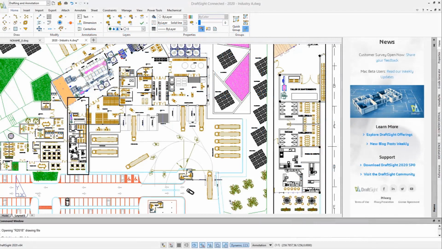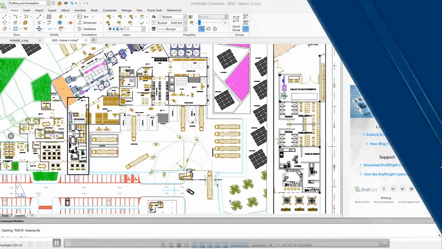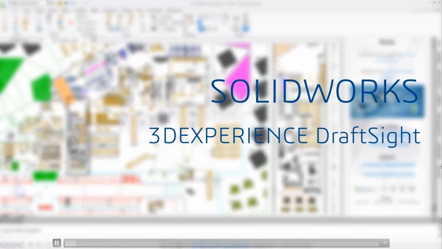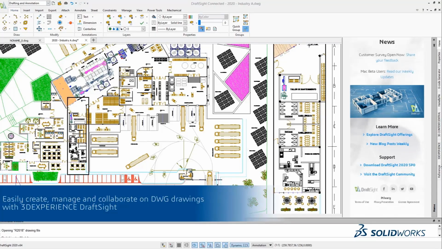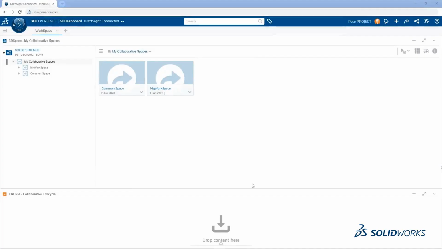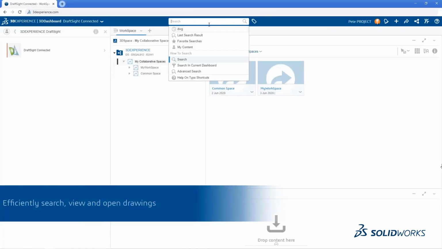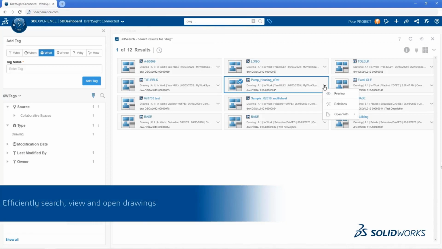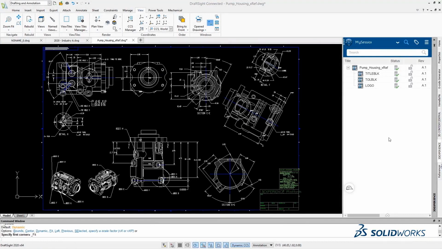And then another example is about online collaboration. We all understand that online collaboration is very important, and I'm excited to share with you that DraftSight has been connected to the 3D Experience platform so that you can manage a large amount of drawings, search for them, and organize them very easily on the 3D Experience platform. So for example, you can search for DWG and you can identify the drawings quickly and you open it.